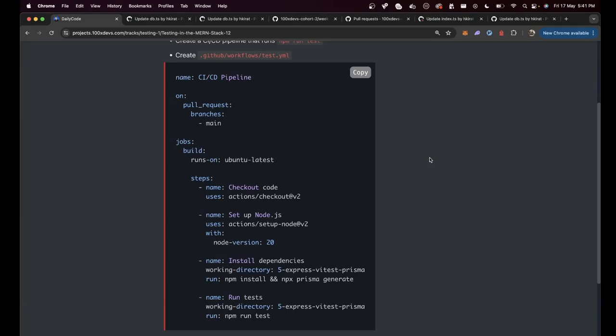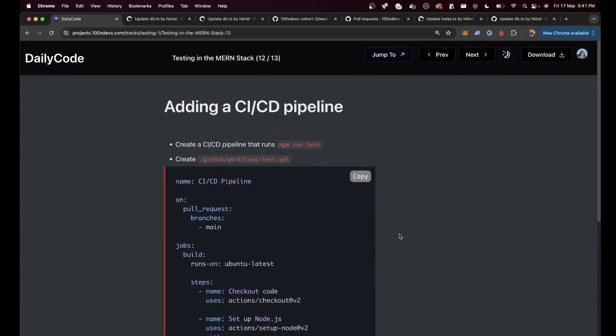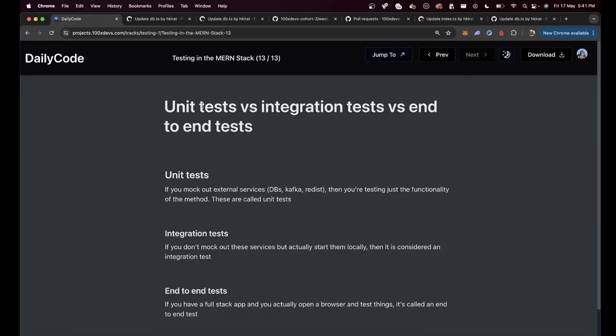Hopefully this is fairly straightforward. Try to add this in your own code, push it to your GitHub, create a pull request, create an errorless pull request, create a wrong pull request, and make sure it works. Lastly, I'm going to take you through the difference between unit tests, integration tests, and end-to-end tests. We have covered unit tests until now. We might be covering end-to-end tests as well, because there is not the best unit test and integration test support in Next.js. So we might have to write end-to-end tests for all the repositories that we have.